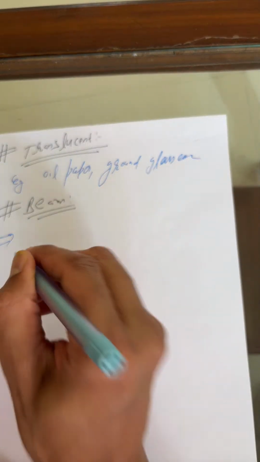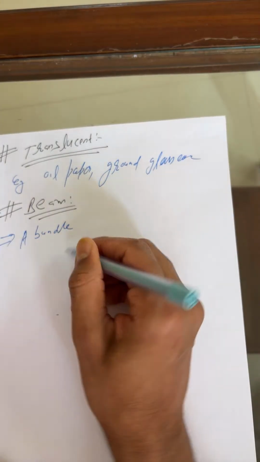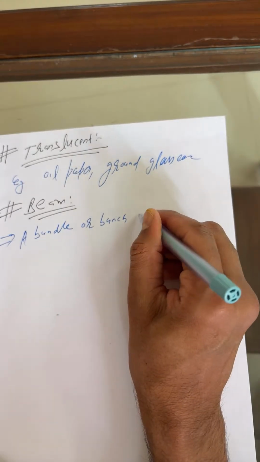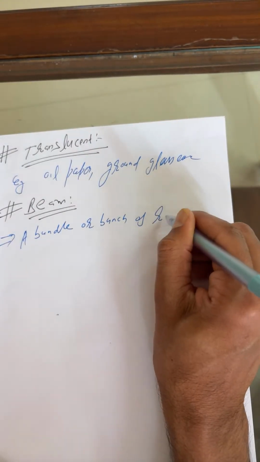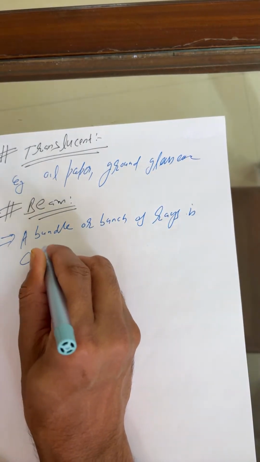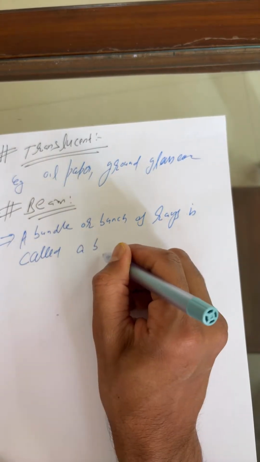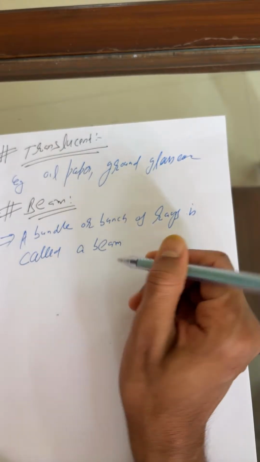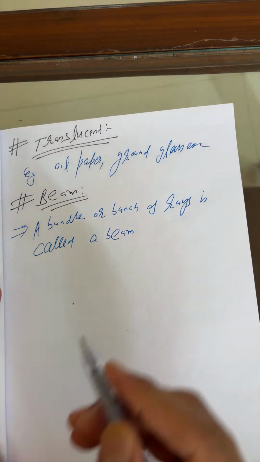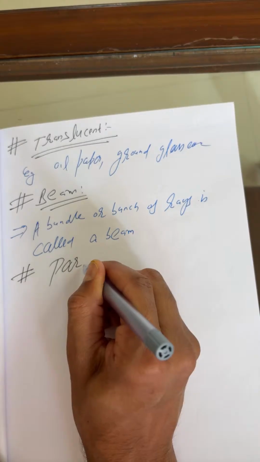So first, beta, you can write: a bundle or bunch of rays is called a beam. Okay, so there are a variety of beams which you can keep in your mind. So this is, students, the first one, parallel beam.